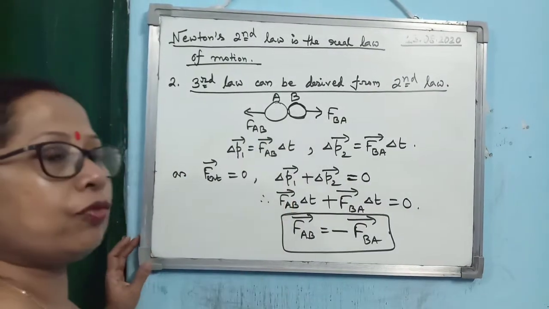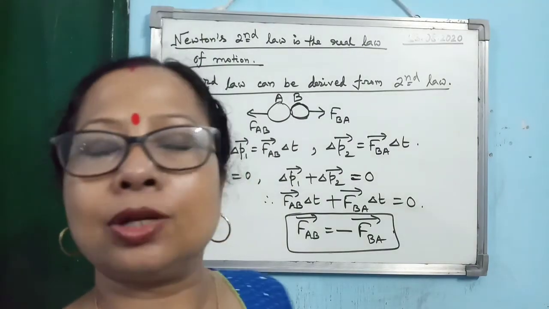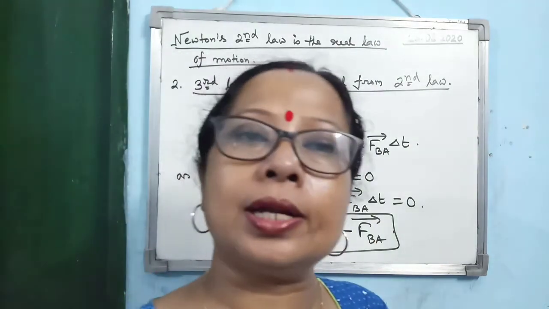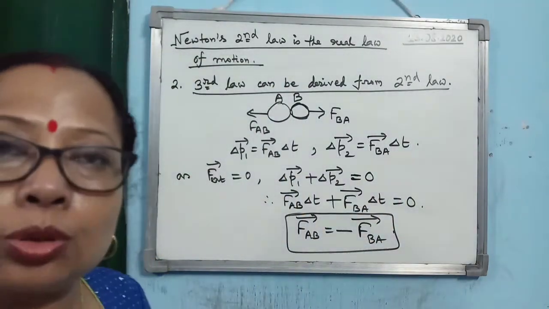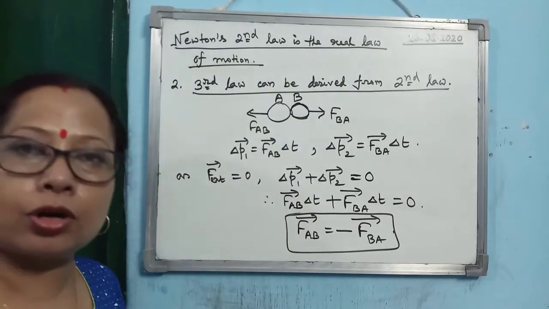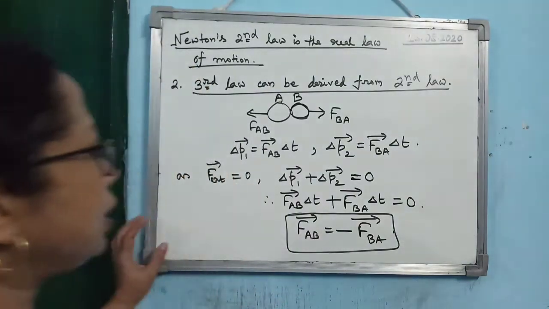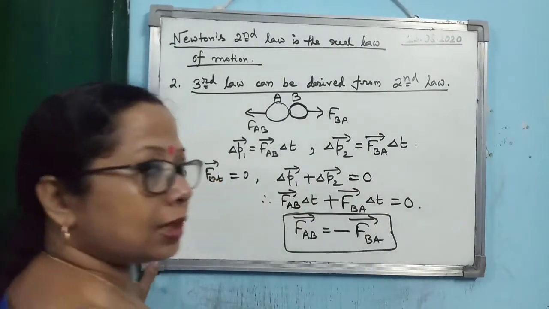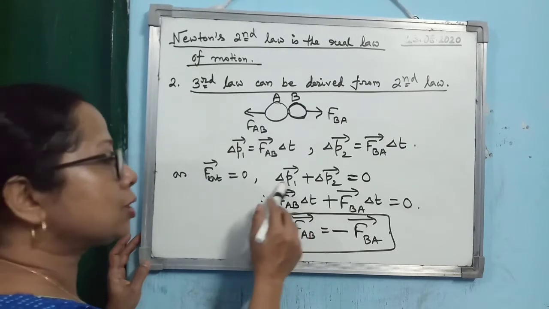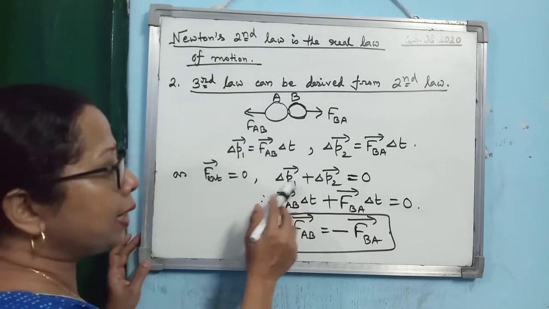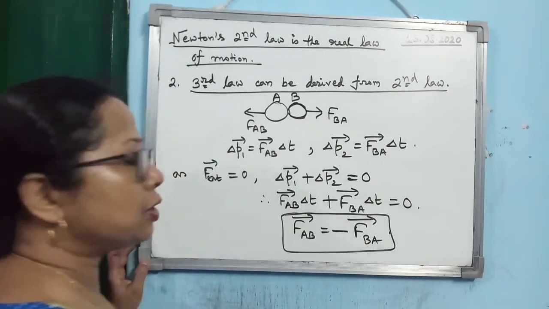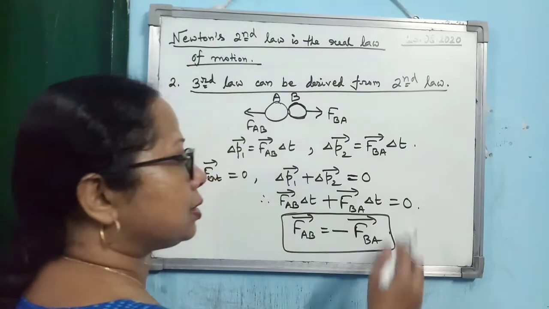Now in this case, when the 2 bodies collide with each other, no external force acts on the bodies. One body is applying a force on the other. There is no third person here. So there is no external force. According to the conservation of linear momentum, delta P1 plus delta P2 is 0. But delta P1 you can write as FAB delta T. This part is the second law of motion. Delta P2 you can write as FBA delta T.